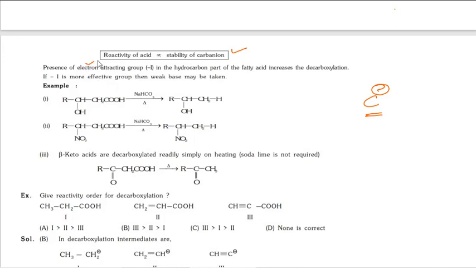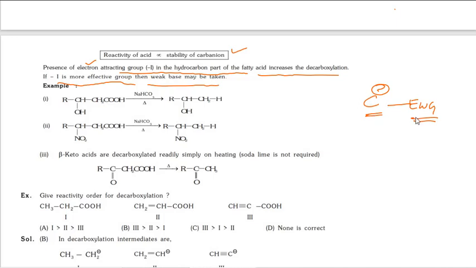The presence of electron attracting group, minus I, in the hydrocarbon part of fatty acid increases the decarboxylation. If minus I is a more effective group, then a weak base may be taken. See, when is C minus stable? Always when an electron withdrawing group is there.